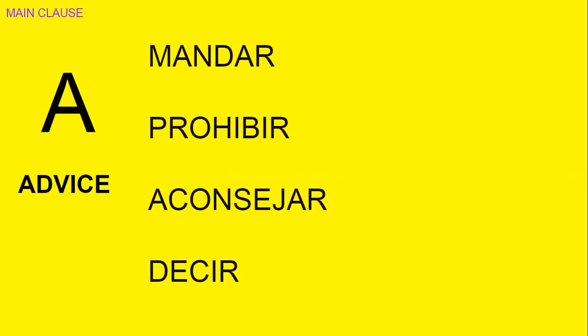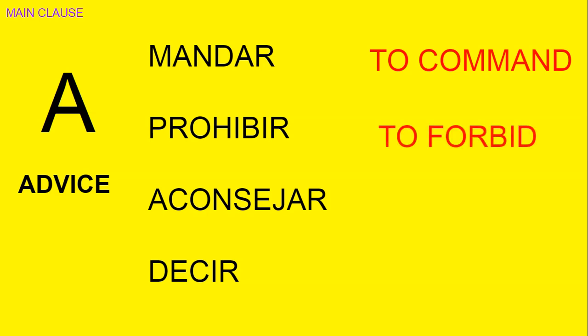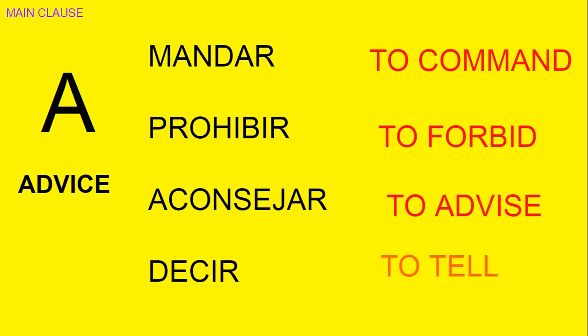The next letter is A. A is for advice. So here are some verbs that are related to giving advice. We have mandar, prohibir, aconsejar, and decir. Mandar means to command. Prohibir means to forbid. Aconsejar means to advise. And decir means to tell. So all these are related with advice.